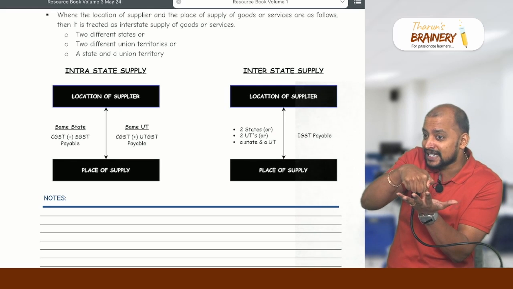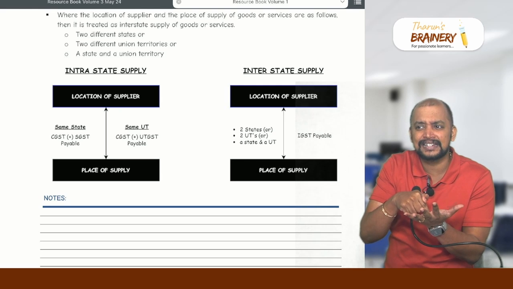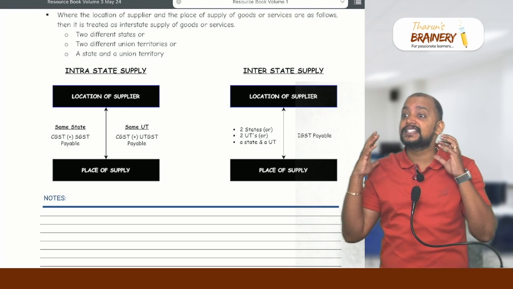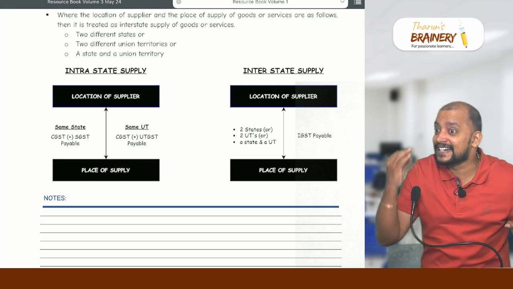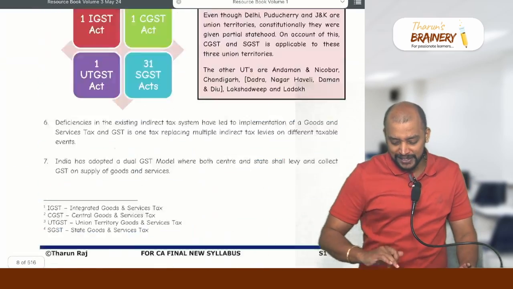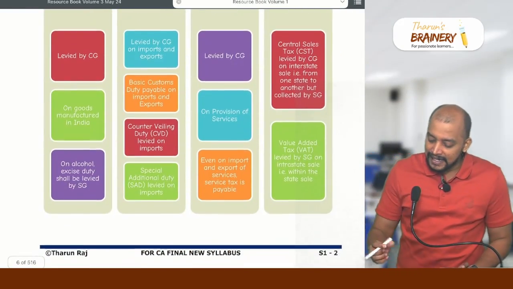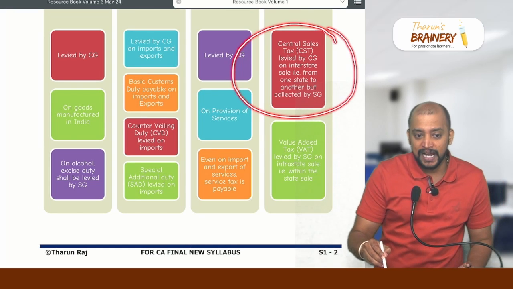What is the originating state? Tamil Nadu. Sir, CST, central sales tax, is levied by central government, no? Yes, central sales tax, even though levied by central government, will be collected and retained by state governments. You understood? So, see this. Central sales tax is levied by central government. Check second page.